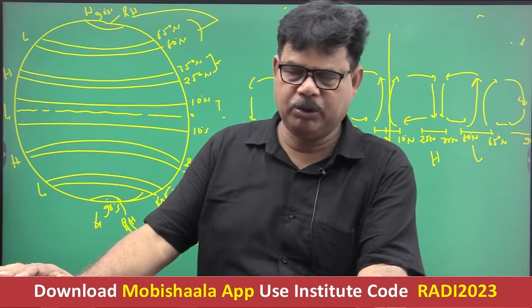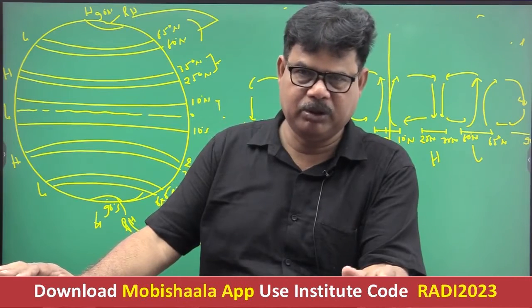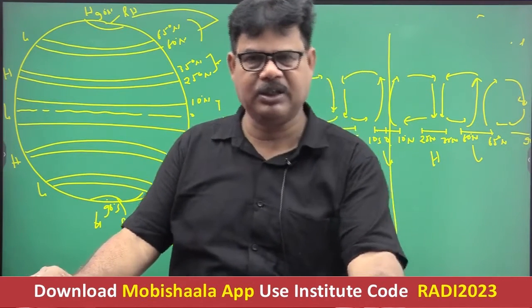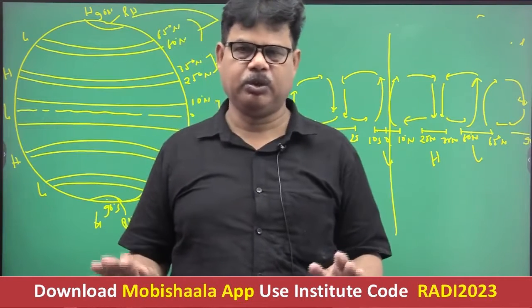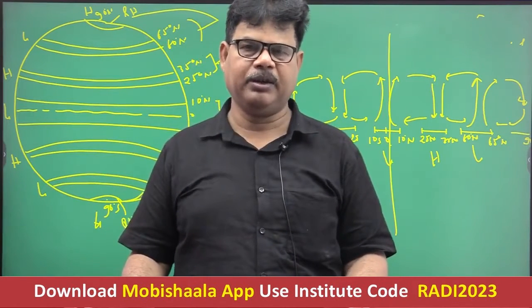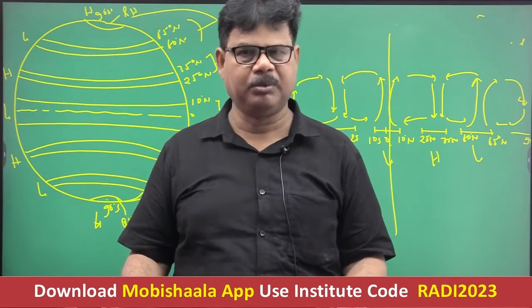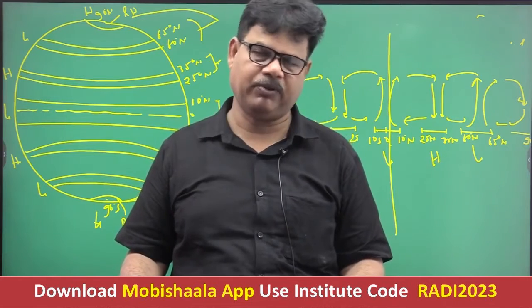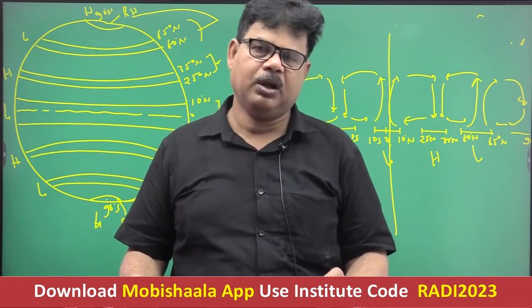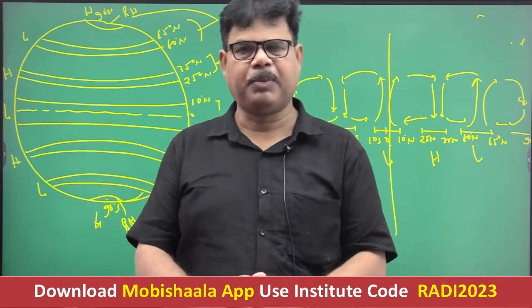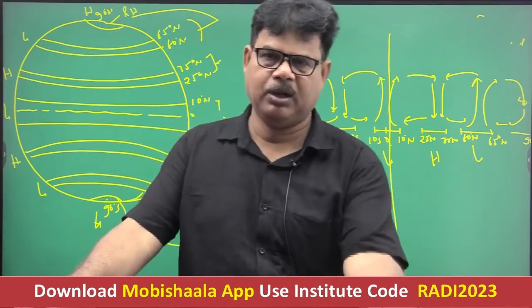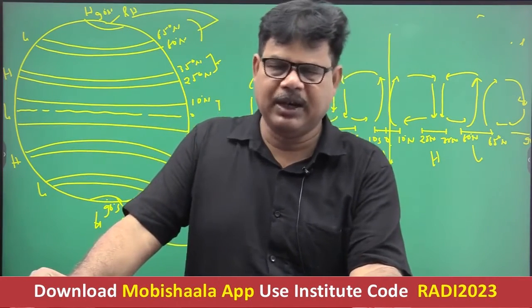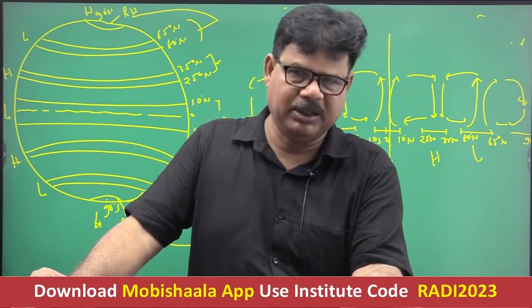So what is the character of the 0 to 10 degree north and south? It is clear now? So 0 to 10 degree north and south is referred to as the equatorial low pressure belt, okay, because of the upliftment of the air induced due to thermal factor. Getting well? The central part of 0 to 10 degree north and south is referred to as doldrum, right? Broadly it is considered that doldrum exists between 0 to 5 degree, right?